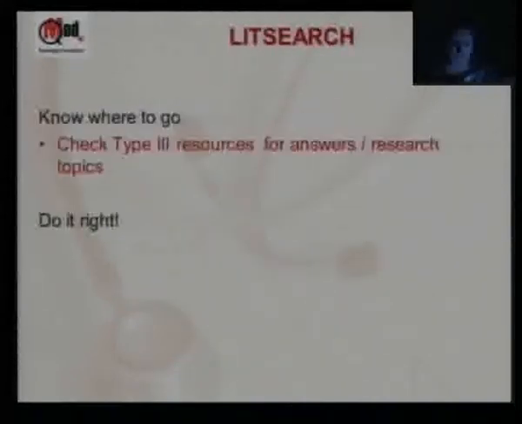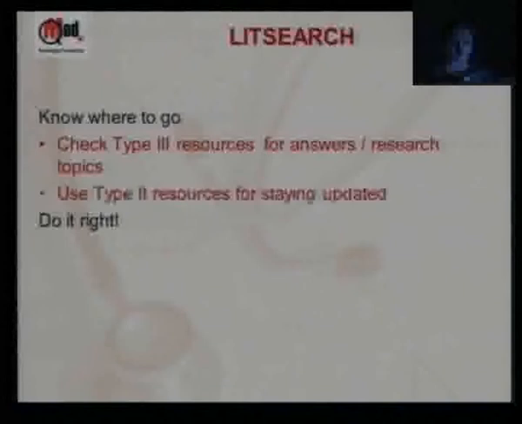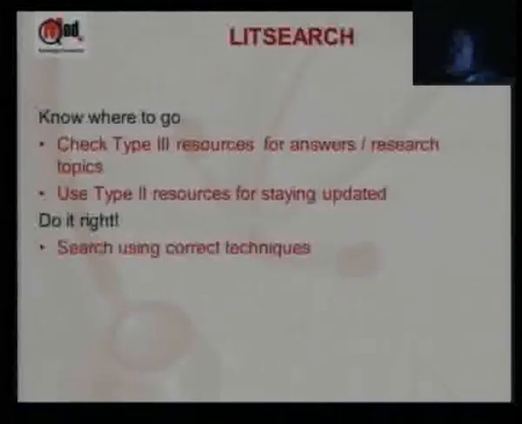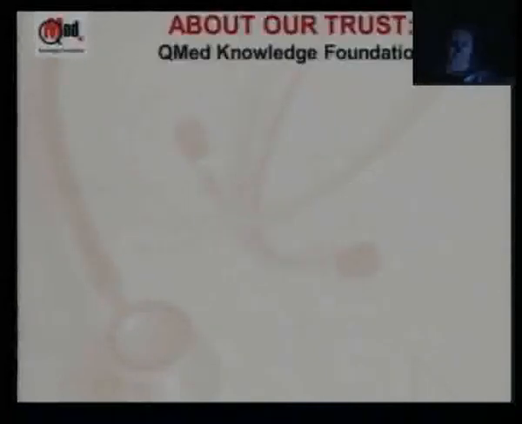So the message here is where to go. If it is for answers, by and large, if you're a practitioner, you'll go to type 3 resources first. If you don't get them or you've got to stay updated, type 2 resources. You've got to do it right using the right search techniques.